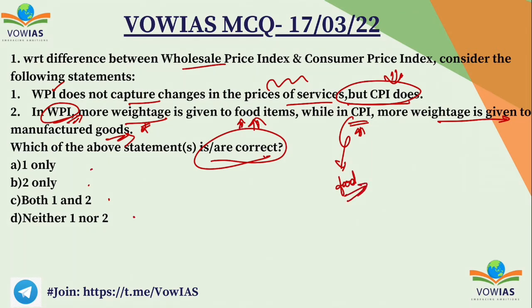But whenever we talk about wholesale point of view, we talk about the manufactured goods. So from consumer point of view, food prices are more important. Even by this logic, in consumer price index, more weightage will be given to food items, whereas in wholesale price index, more weightage will be given to manufactured goods. So the second option is wrong, whereas the first is right. So A 1 only is the correct answer.